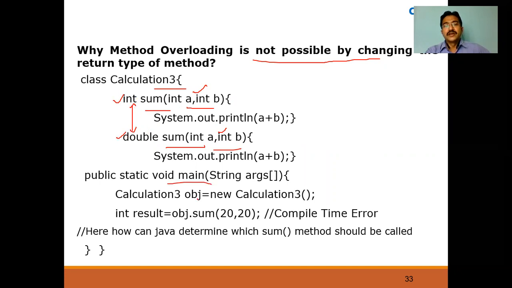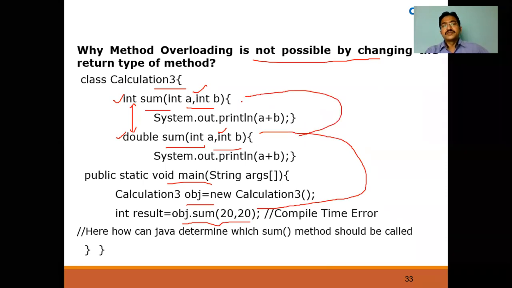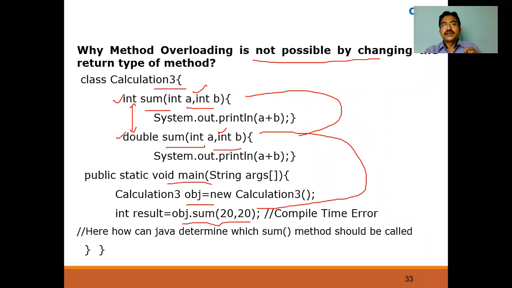Now we are calling it in the main method. I'm creating an object for Calculation3, and I'm calling object.sum. So when it is calling object.sum 20 comma 20, for which method will it be called? Will the compiler choose this method or this method? It will be very confusing to the compiler, and it raises the error, because here already the two parameters are of the same type, integer and integer only, only the return type you are going to mention.